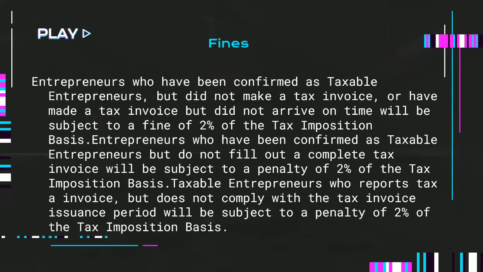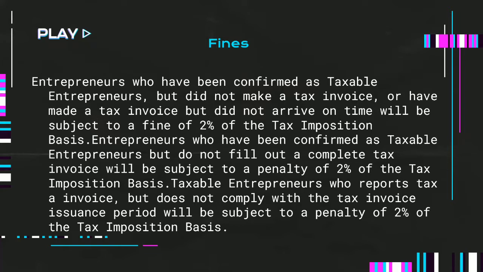Next, entrepreneurs who have been confirmed as taxable entrepreneurs but did not make a tax invoice, or have made a tax invoice but did not issue it on time, will be subject to a fine of 2% of the tax imposition basis.